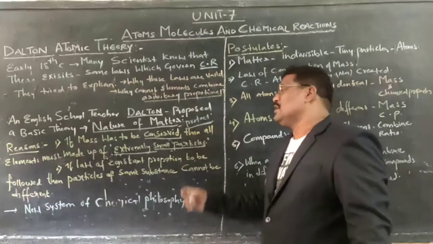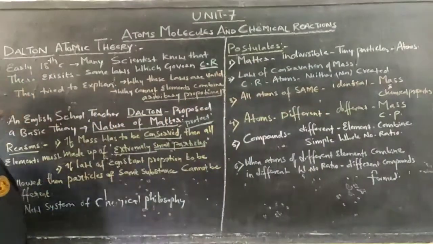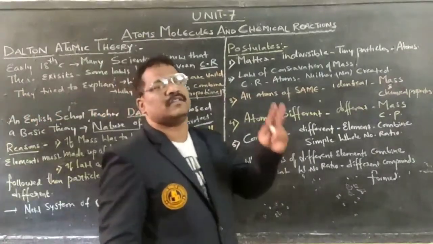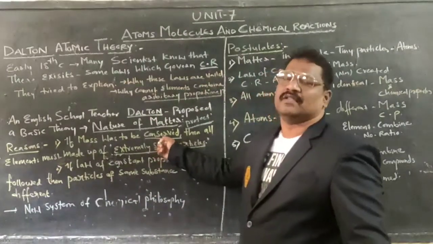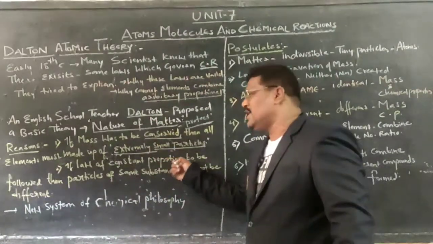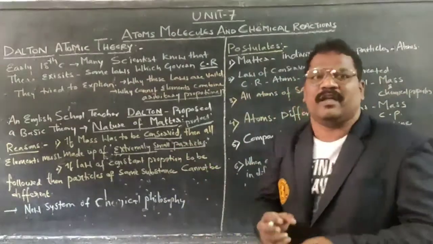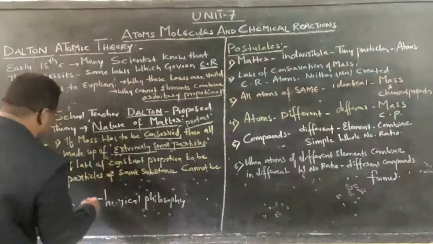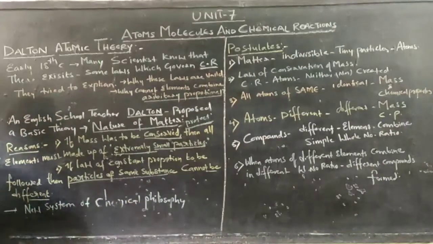The second point is about the law of constant proportion. If elements are to combine in constant proportion, then particles of the same substance cannot combine with different elements.